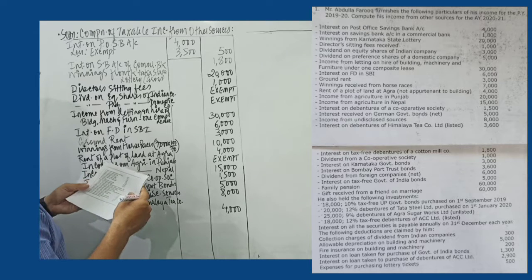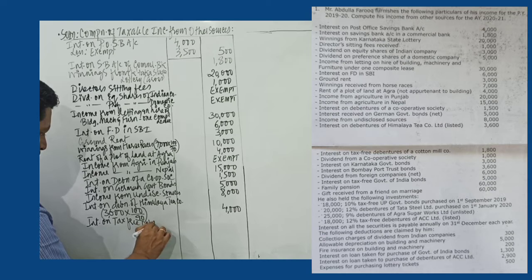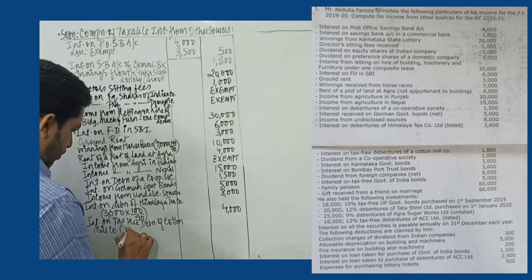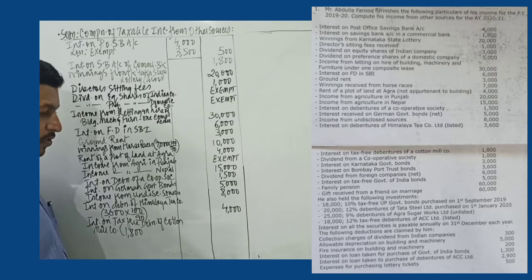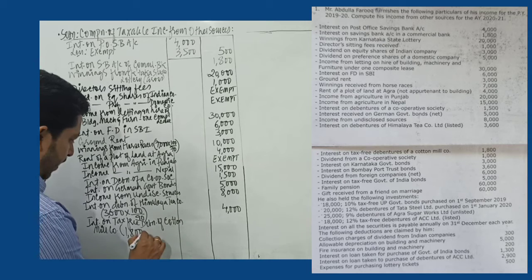Okay. Next we have interest on tax-free debentures of Cotton Mill Company. Now very clearly over here, interest amount is given, 1,800. It is tax-free in the hands of the assessee. That means TDS has already been deducted.